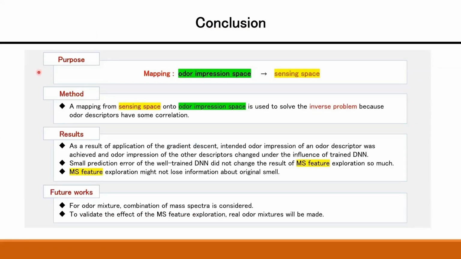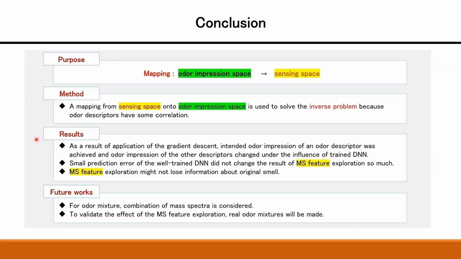Conclusion. The purpose was to make a mapping from odor impression space to sensing space. As I introduced, we can make an odor prediction mapping from mass spectrum with good accuracy. So we use the mapping inversely to achieve our purpose, partly.